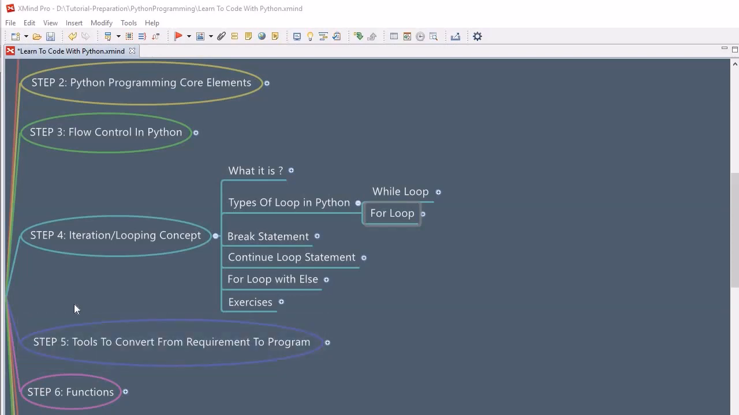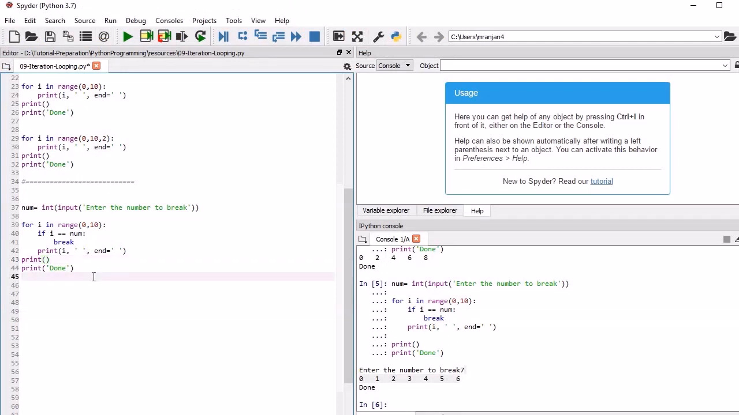So let's understand with an example. Let's jump into the Spyder editor. Here we are going to use the continue statement, so we will use the same example but with a little twist.